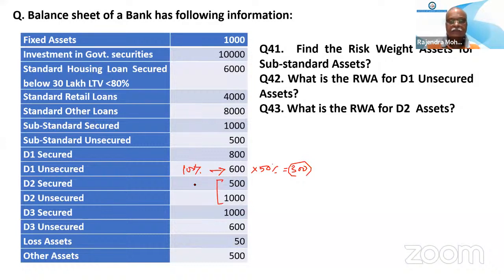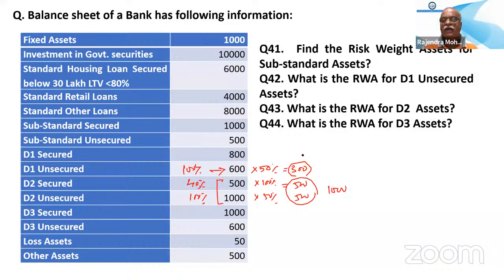Next question is the total D2 assets, both together. D2 secured is 40% and unsecured is 100%. So 40% means it is 500 at 100%, and the unsecured is 50%. So 500 plus 500, it will become 1000. Okay.